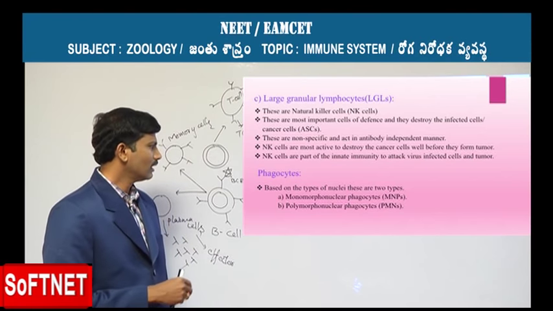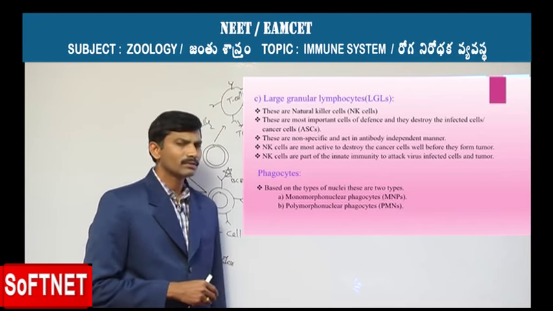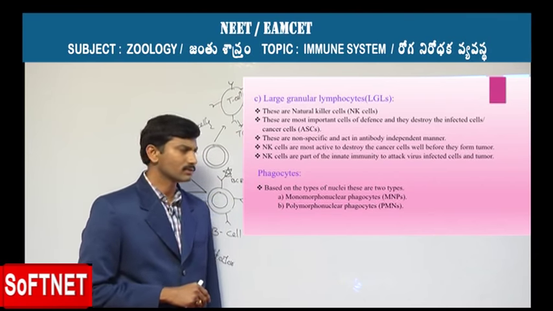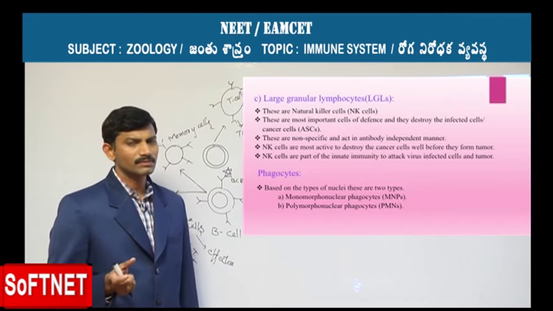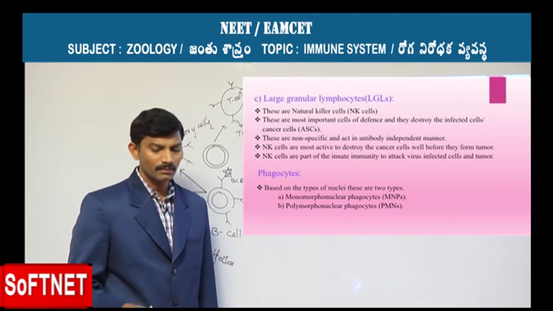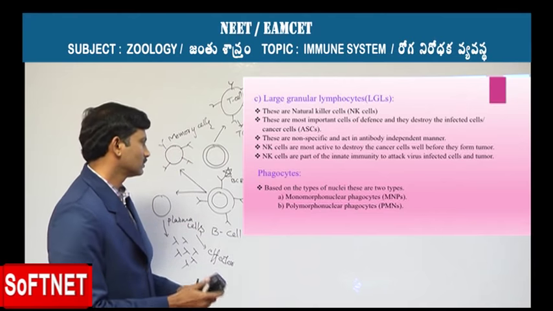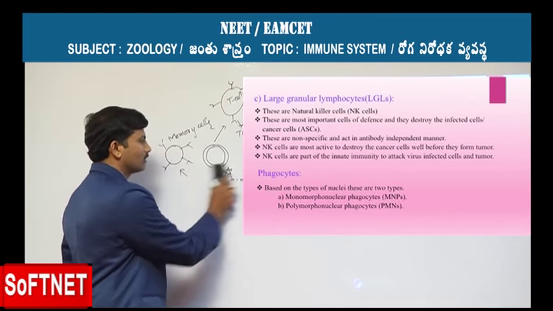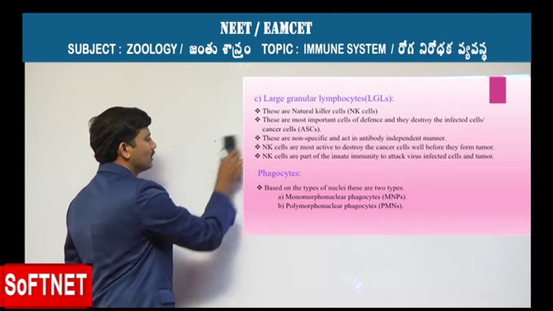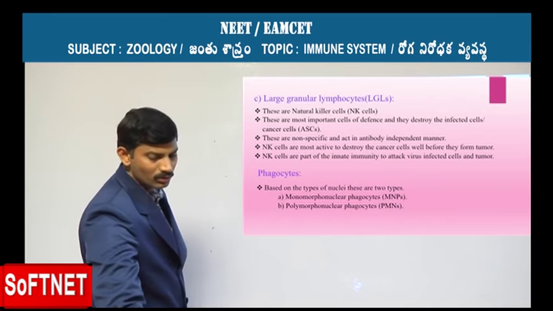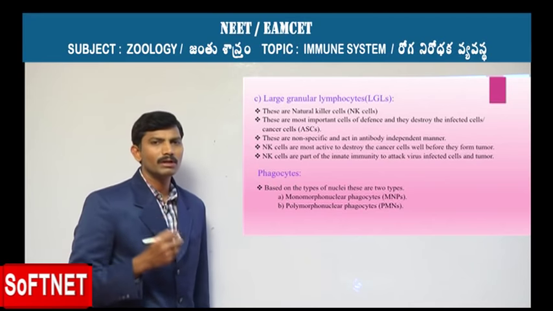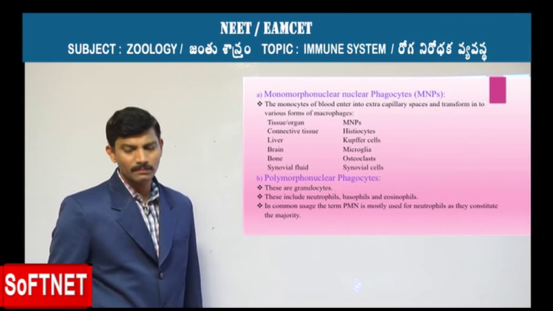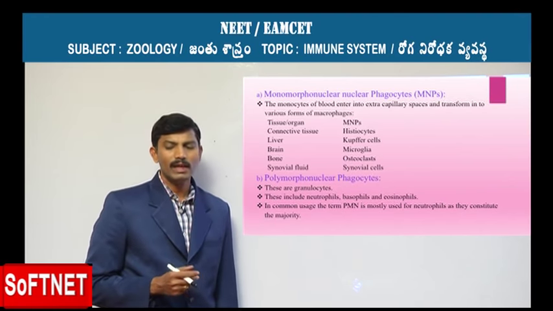Another kind of cells of the immune system are the phagocytes. Phagocytes means the cells which are responsible for engulfing. They are classified into two different types: one is MNPs and another one is PMNs. That is, mononuclear phagocytes and polymorphonuclear phagocytes. Mononuclear phagocytes are called MNPs.